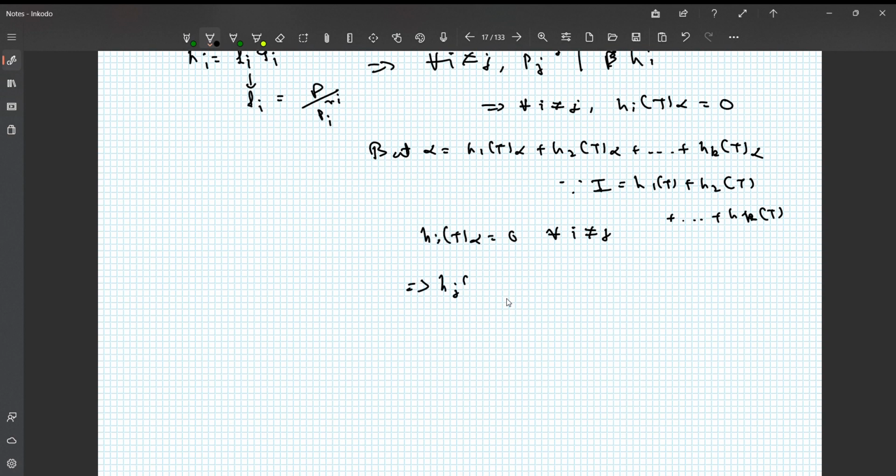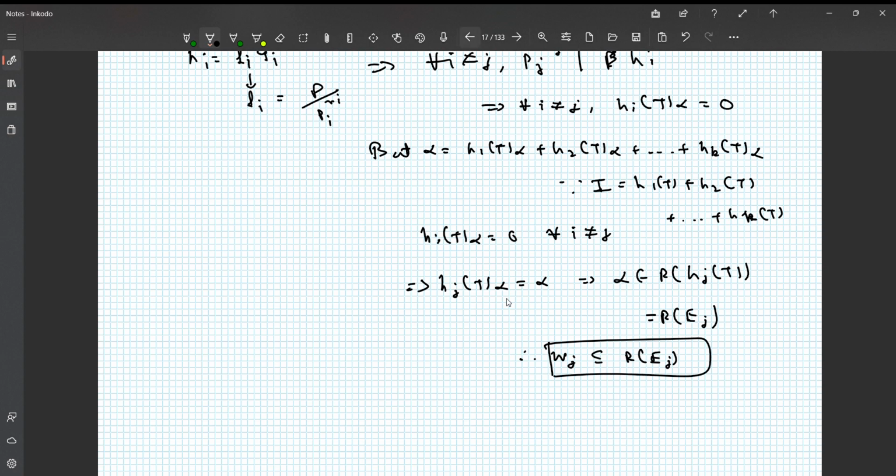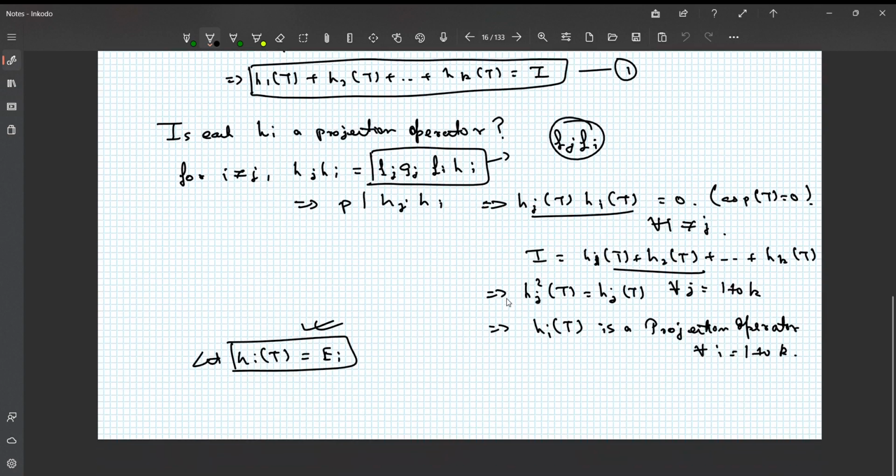So that immediately implies that Hj(T) of alpha must be equal to alpha, and that proves that alpha must be in the range of Hj(T), which is basically the range of Ej. So we started with an element from Wj, and we ended up showing that the element is in the range of Ej. Therefore Wj is a subset of the range of Ej.